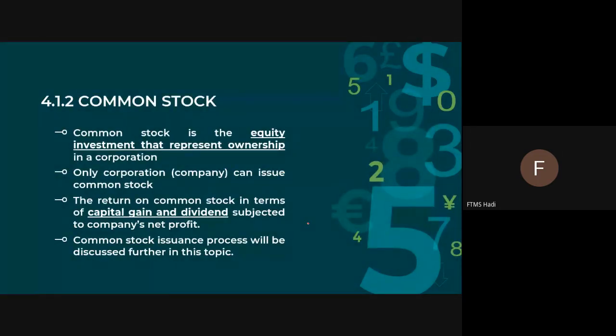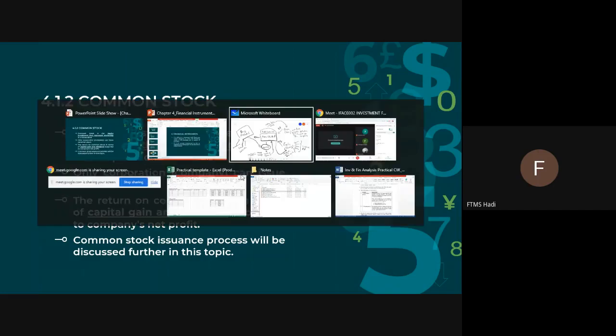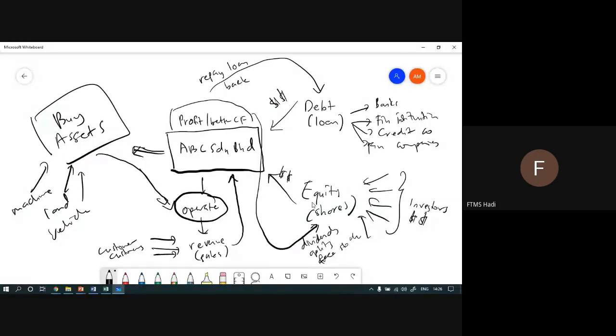Okay, the next one is common stock. Common stock is an equity investment that represents ownership in a corporation. Once an investor purchases the shares, they become owners. Going back to this one, as you can see here, this is equity or shares. Once an investor buys shares from ABC Sdn Bhd, they will become owners.